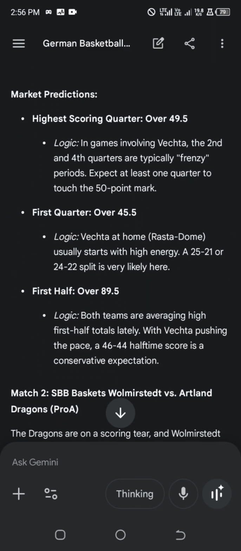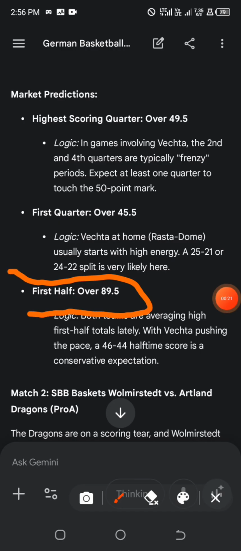because most times I love going for the market options of the first half over, first quarter over, and high scoring quarter over. So these three markets that you guys are seeing happen to be my favorite markets when it comes to predicting basketball games.